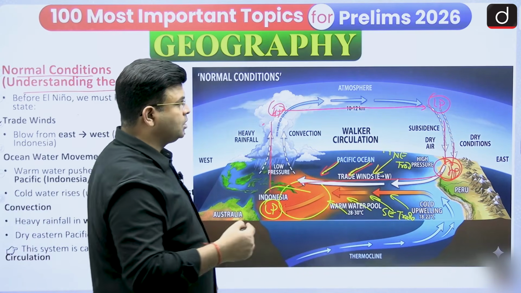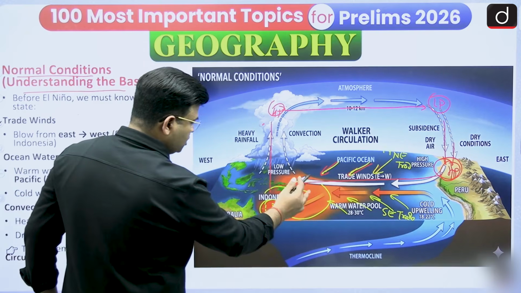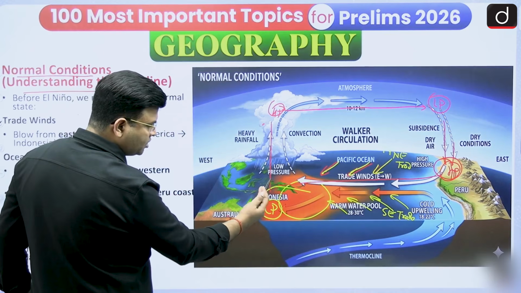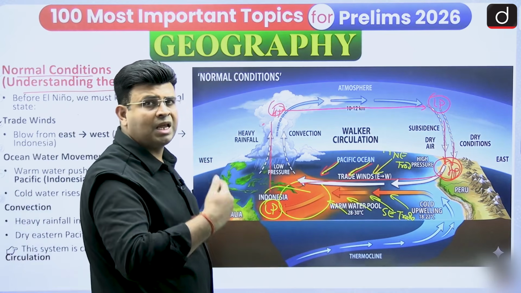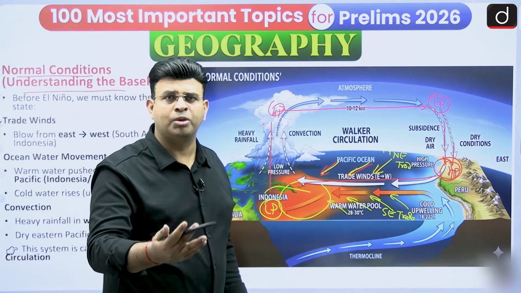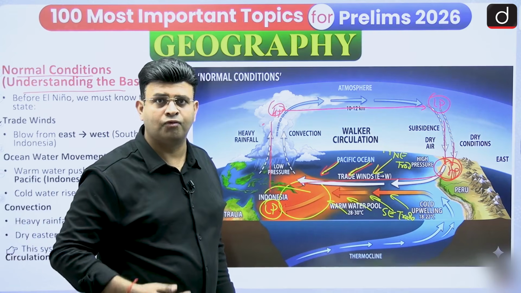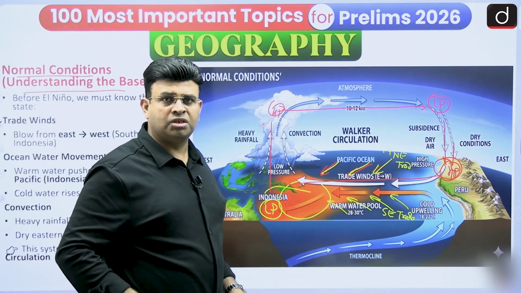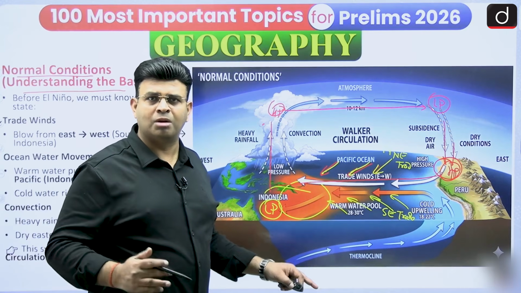During this, the warm water also reaches India. This warmer region helps the Indian landmass become low pressure, and India receives more rainfall because the Indian land becomes low pressure in this normal condition. This is a normal condition, and India has a normal rainfall.